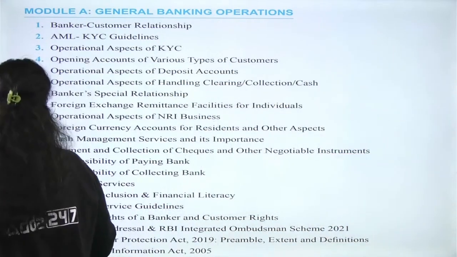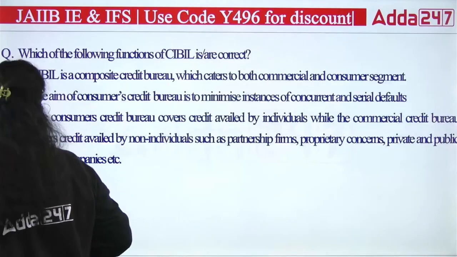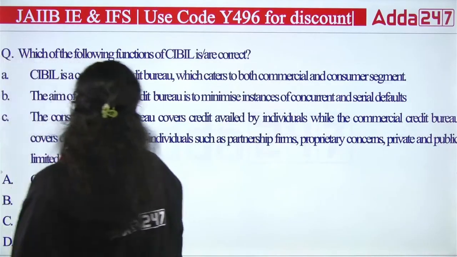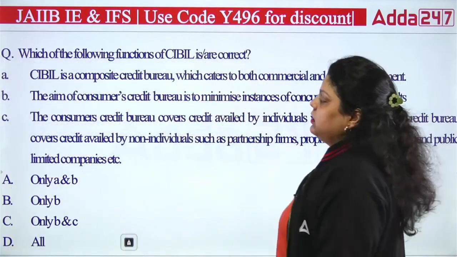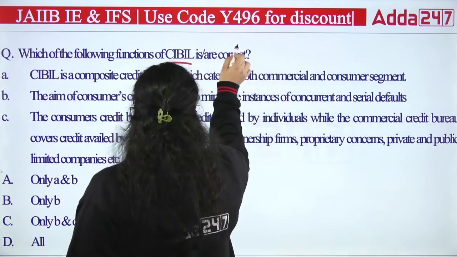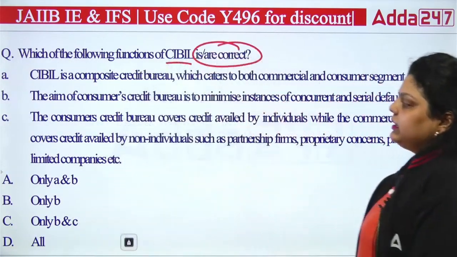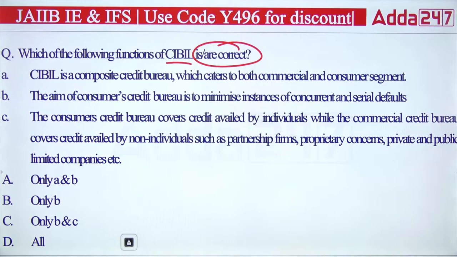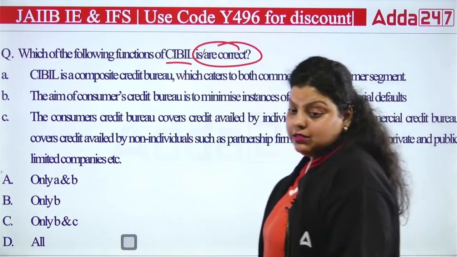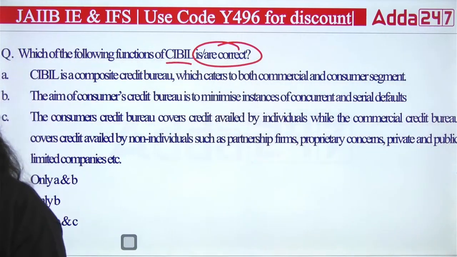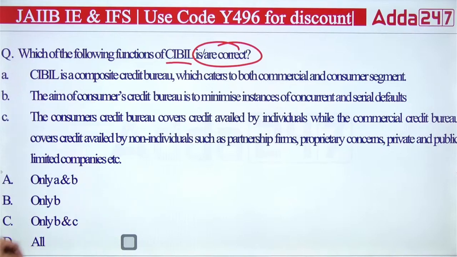Now let's just start with the first question, which is talking about CIBIL. Which of the following functions of CIBIL are correct? There are three statements given in front of you. Out of them you have to answer which of the following functions of CIBIL is correct: A, B, C or D. Read them very carefully and let me know.